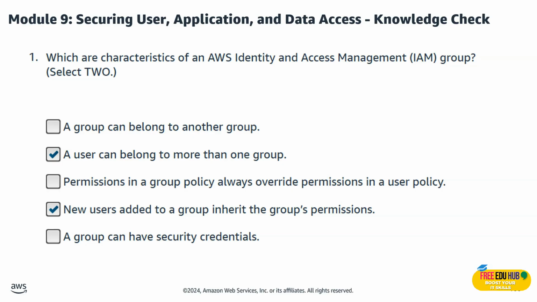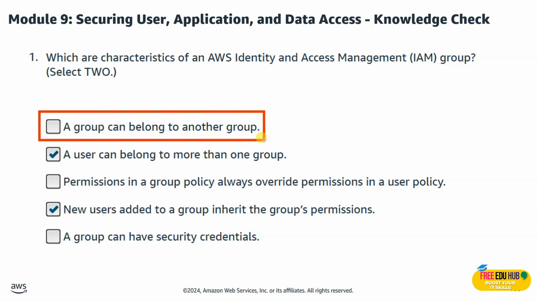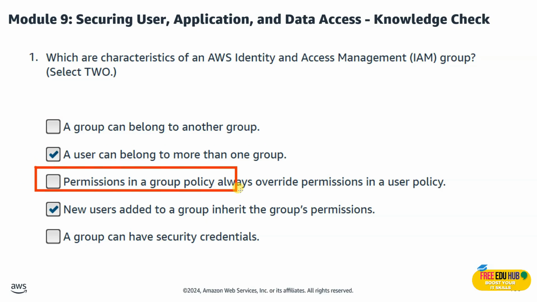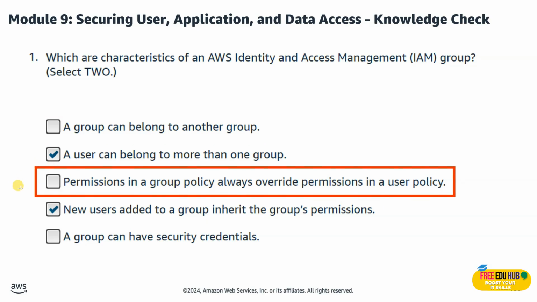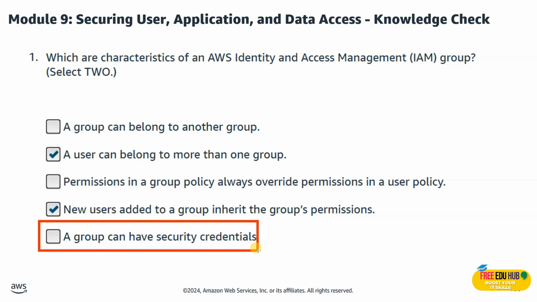Then let's explore the options which are not the right options. For example, the first one, a group can belong to another group. Nested groups are not supported in IAM, so it cannot be an answer. The second option was permissions in a group policy always override permissions in a user policy. That's wrong because IAM merges all policies and explicit denies override allows. And then, a group can have security credentials. That's wrong also because only users and roles can have credentials, not groups.